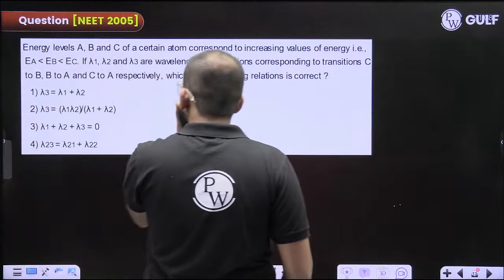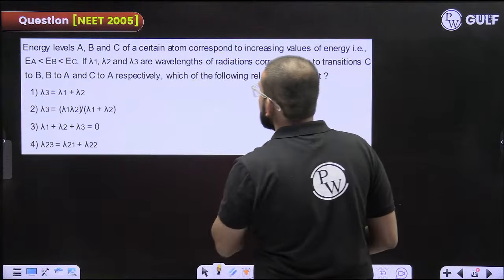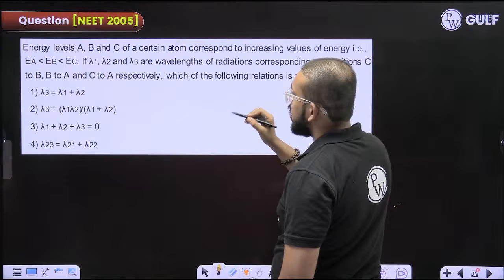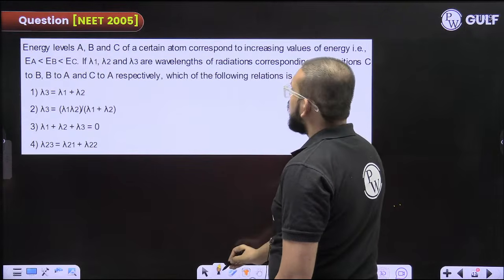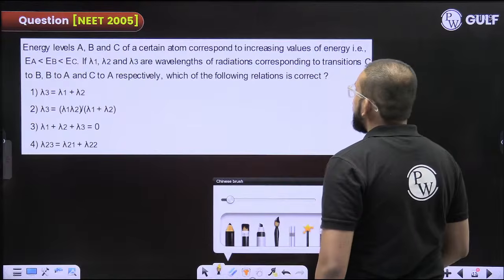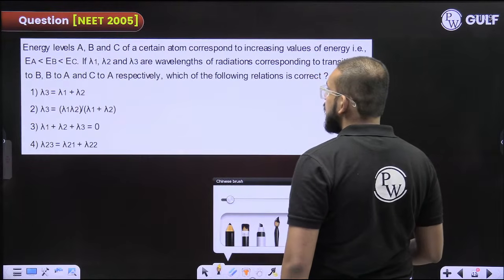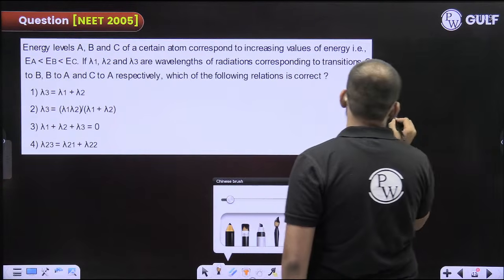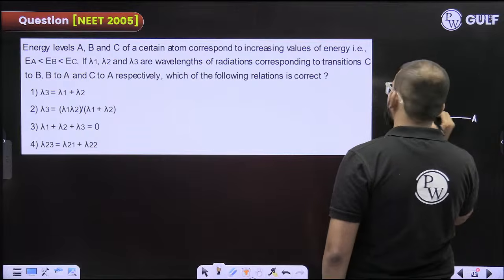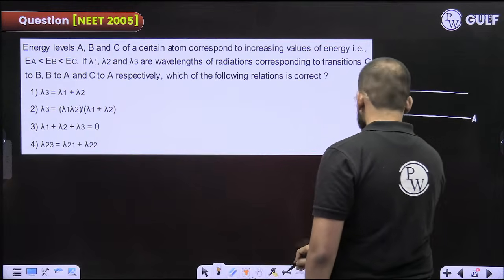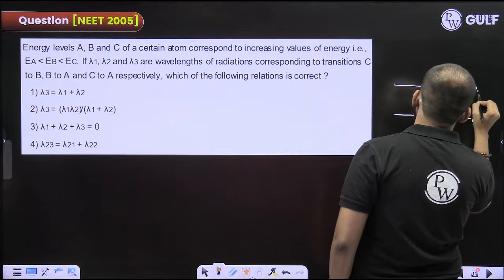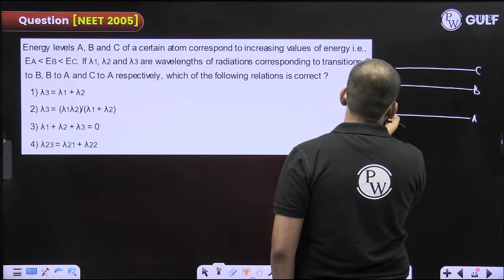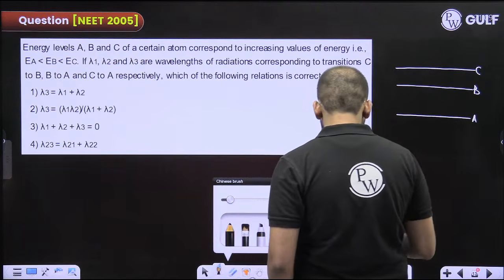Now, what it is saying: energy levels A, B and C of a certain atom correspond to increasing values of energy as EA is greater than EB is greater than EC. Fine. If lambda 1, lambda 2, lambda 3 are the wavelengths of radiation corresponding to transition from C to B, B to A and C to A respectively, which of the following relations is correct? Okay. So here is A, here is B, let us suppose, and here is C. Fine.